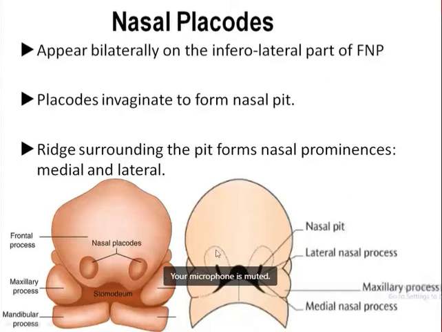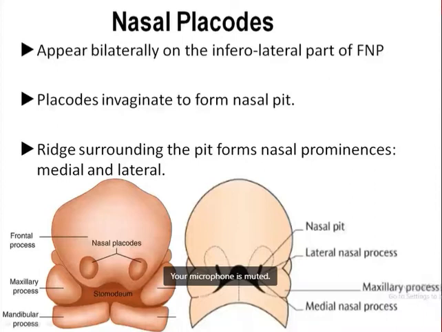As the mesenchyme around the margin of the nasal placode begins to proliferate, obviously the nasal placode will lie in a depression, or in a furrow, resulting in the formation of the nasal pit, which is the primordium of the nostril or anterior nares, and nasal cavity. Are you clear?